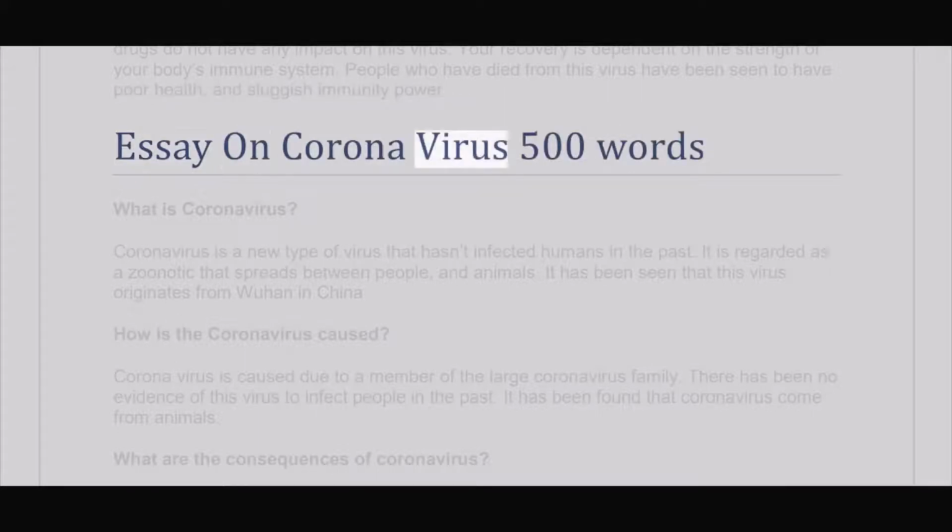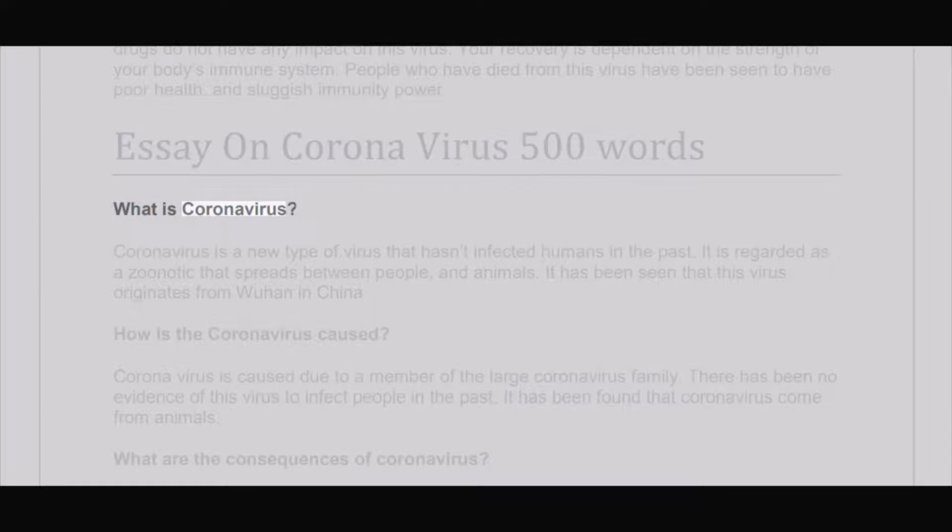Essay on Coronavirus, 500 words. What is coronavirus? Coronavirus is a new type of virus that hasn't infected humans in the past. It is regarded as a zoonotic virus that spreads between people and animals. It has been seen that this virus originates from Wuhan in China.